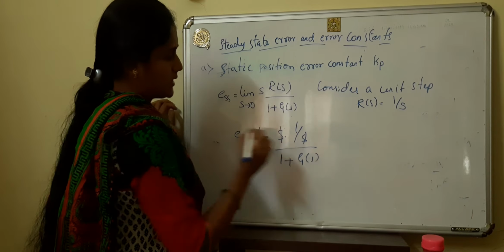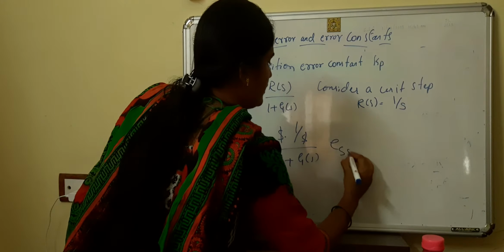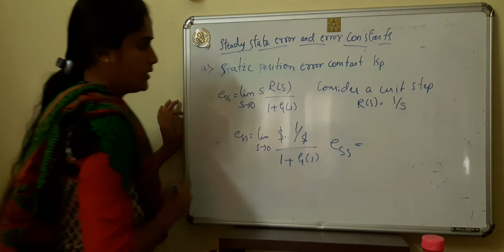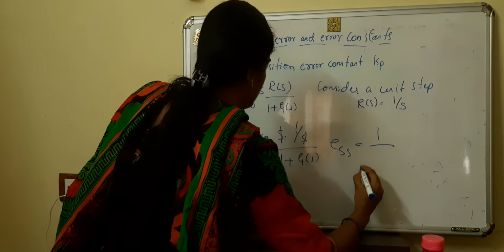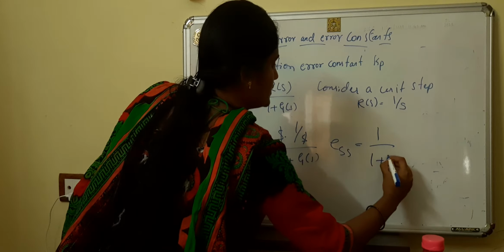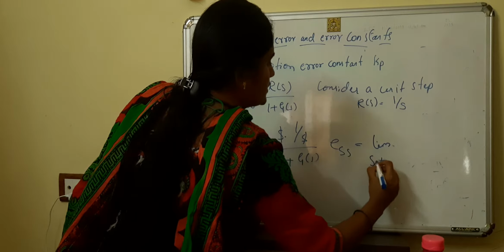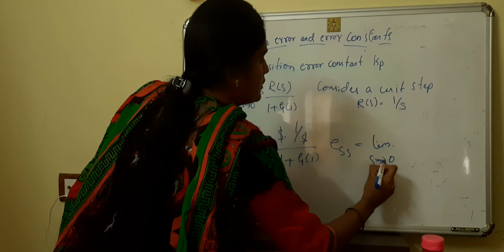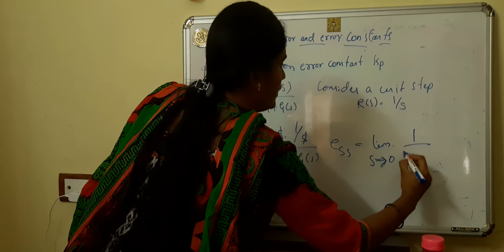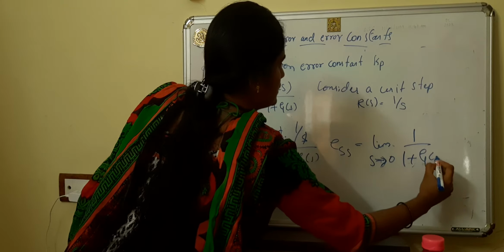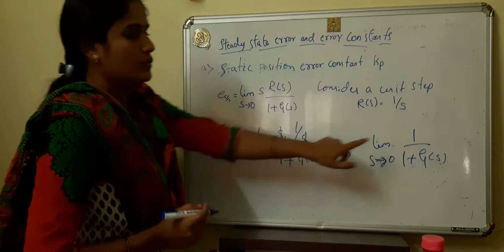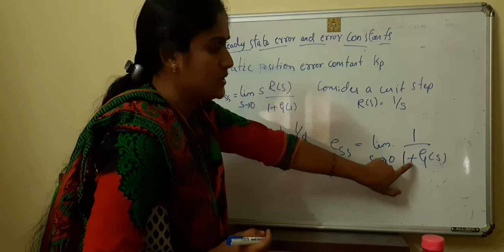This S and this S cancel. So the error is given by limit S tends to 0 of 1 divided by 1 plus G of S. So this is a constant 1, this is a constant.